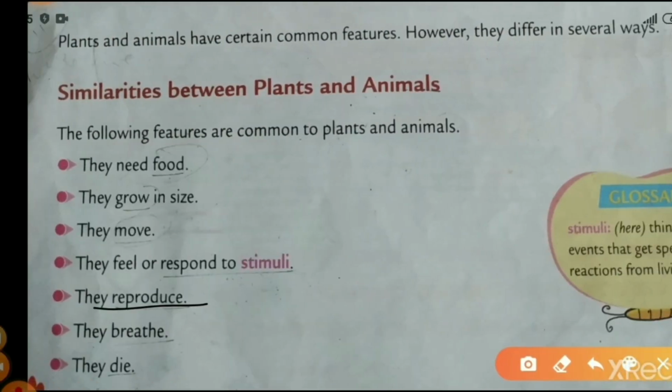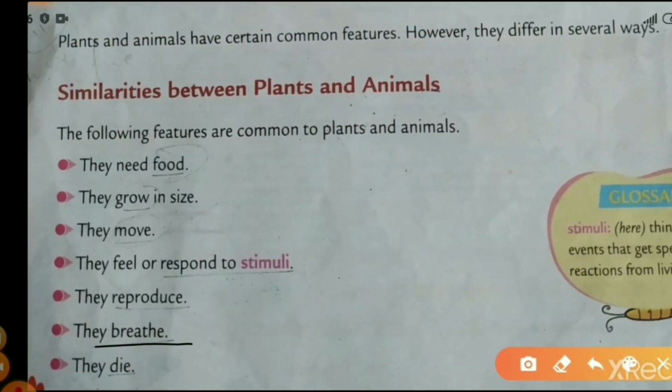Next similarity, they reproduce. Now what is the meaning of reproduce? Re means वापस और produce करना मतलब birth देना या फिर बनाना. So plants and animals both reproduce young ones of their own kind. खुद के जैसे ही किसी दूसरे यंग वंस को वो बर्थ देते हैं या प्रोड्यूस करते हैं इन अ डिफरेंट वेज होता है.